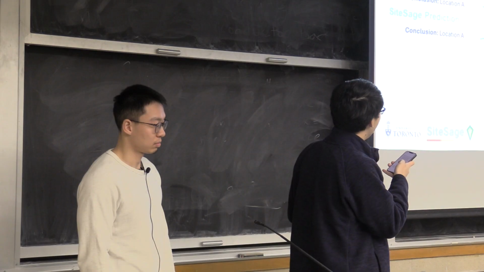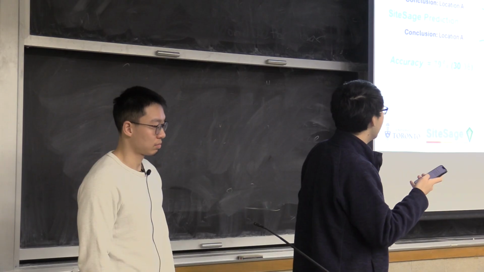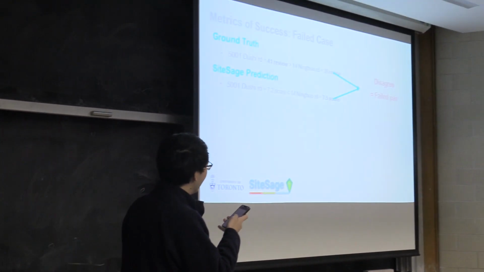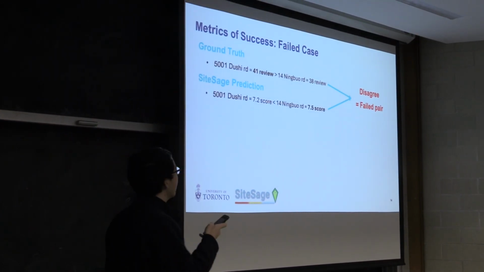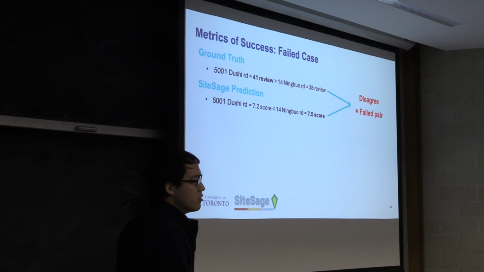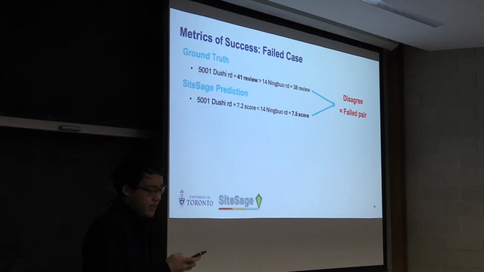The ratio of successful pairs in our evaluation is 78%. A rather decent number. All right, let's walk through another example. In this case, location A has more reviews. However, SiteSage decided to score location B higher. This means SiteSage failed this prediction.